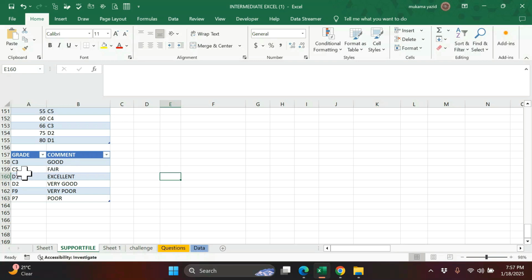Where there is credit 5, fair, D1 excellent, D2 very good, then F9 very poor, then 7 poor. There is something I skipped: from D1, yes, it's okay, D2 it's okay, very good, but we have credit 3 up to credit 4.